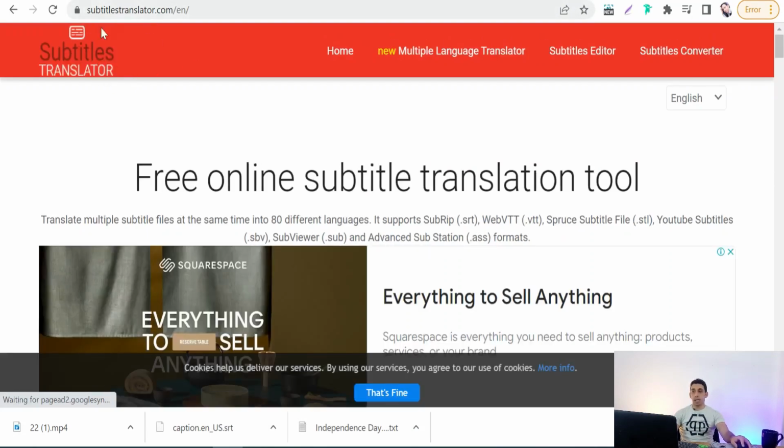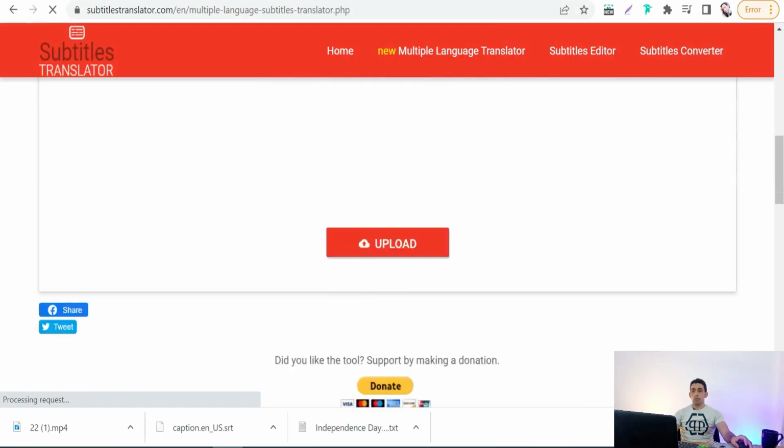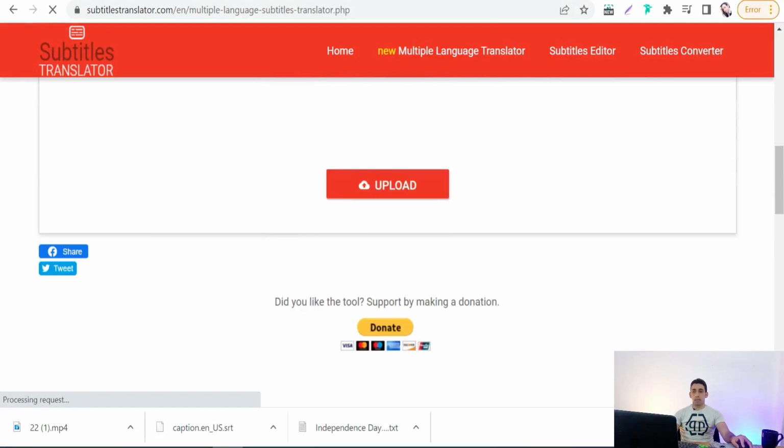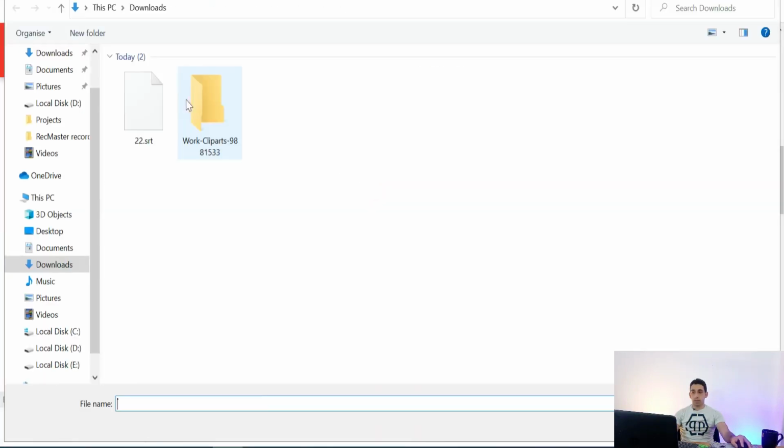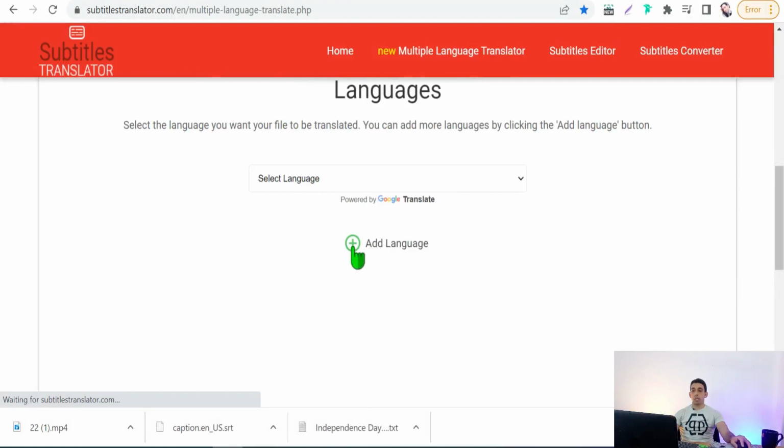subtitletranslator.com. Here you can translate these SRT files, the subtitle file that we have downloaded from Facebook, into any language you want. So it's so easy. Just go to new multiple language translator, and all you have to do is upload your SRT file. This one. And now you have to select your languages.